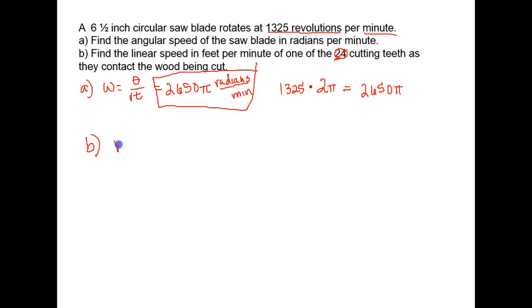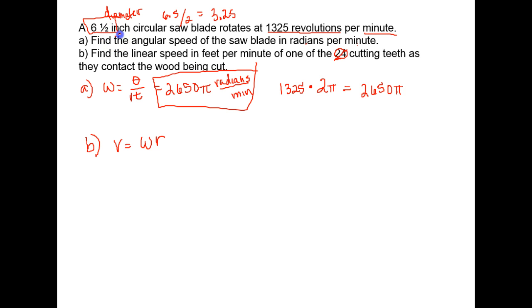Next, they want the linear speed of a tooth on the edge of that saw blade. Once again, we know linear speed is our angular speed times the radius of our circle. Now, one part that's important to note is that when they give you the size of a saw blade, this number is the diameter of the saw blade, not the radius. So our diameter is 6.5. We need the radius, so we take 6.5, divide it by 2, and we get 3.25.